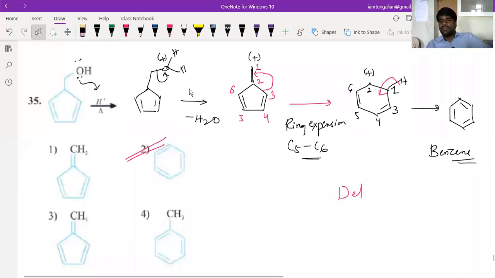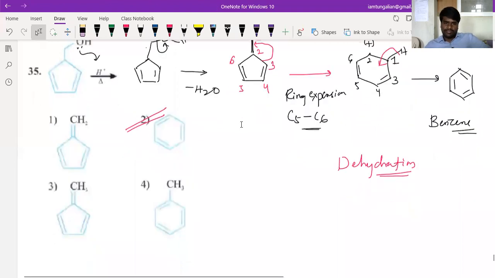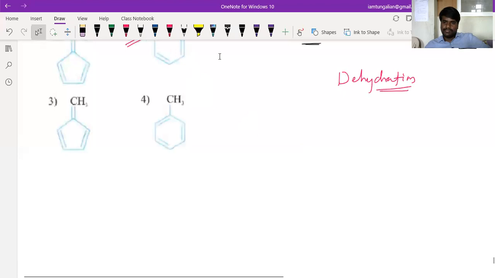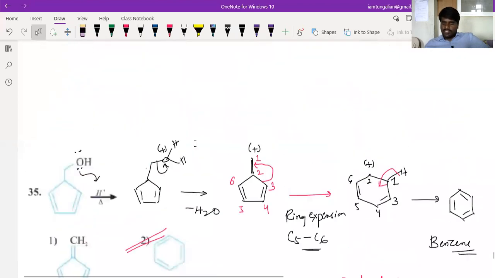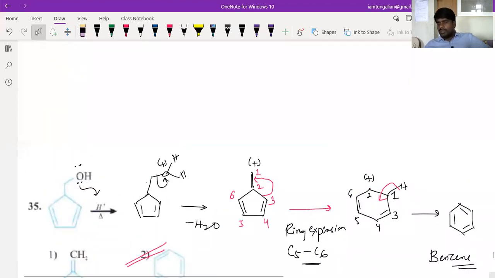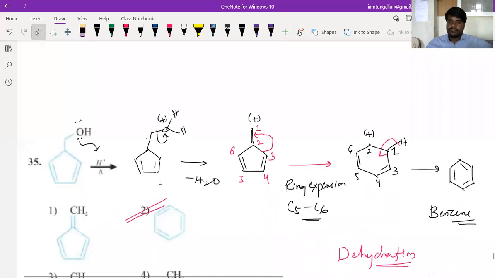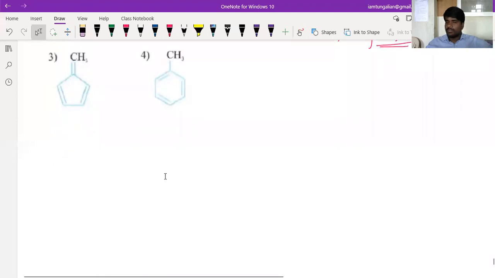This is also a dehydration reaction. What is getting removed here? Water is getting removed. So these are some of the questions from the topic of alcohols, beta. I advise you to solve the rest of the topic questions. And if it is clear, beta, I would like to start with the next topic. If you revise all the concepts, you will be able to solve all of them better.